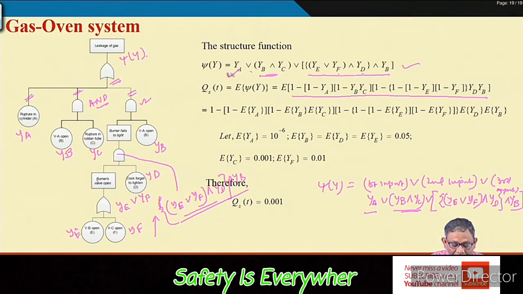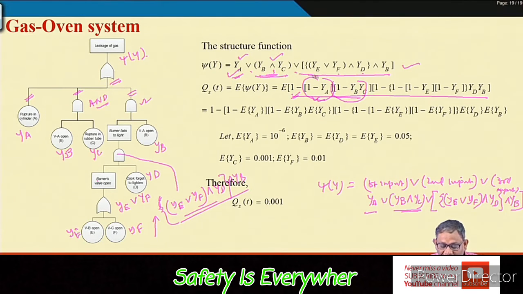Because of union, you are writing 1 minus, then the first term, 1 minus YA, product second one, 1 minus YB YC because of this intersection formula. So this part is over. This one is taking care of this, this one taking care of this.